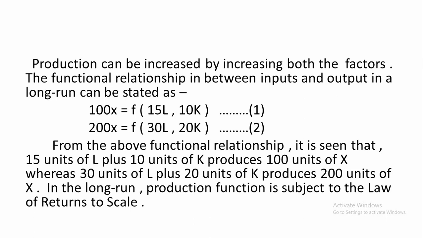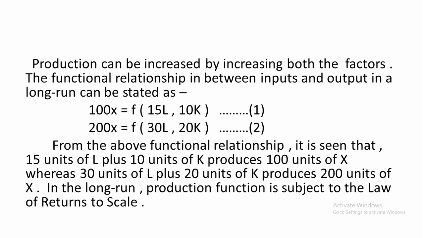Now come to the second equation. 200x is a function of 30L plus 20K. That means 200 units of x can be produced by using 30 units of labor and 20 units of capital. You see, in order to produce 100 units of x, how much labor and capital are used?